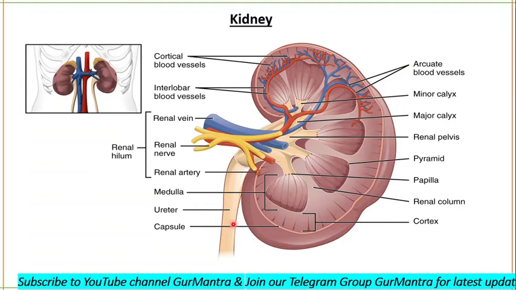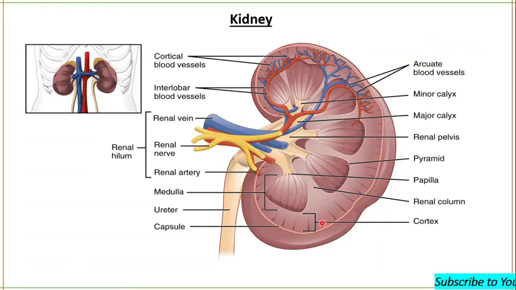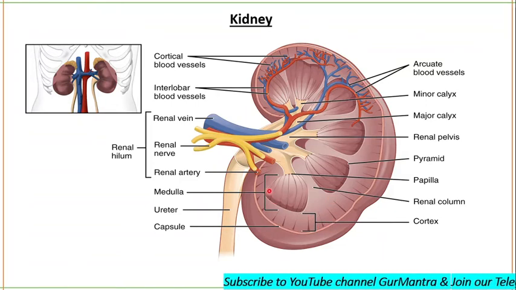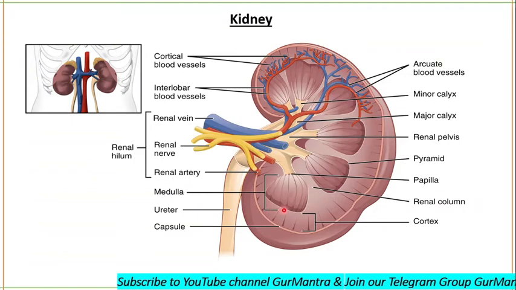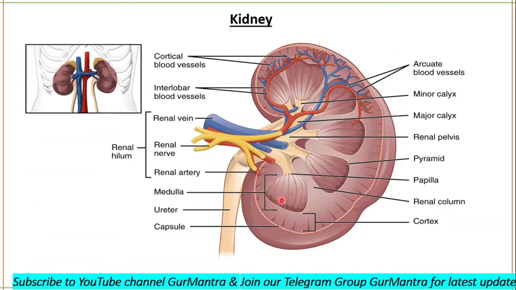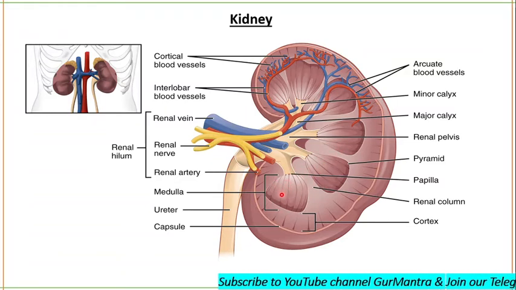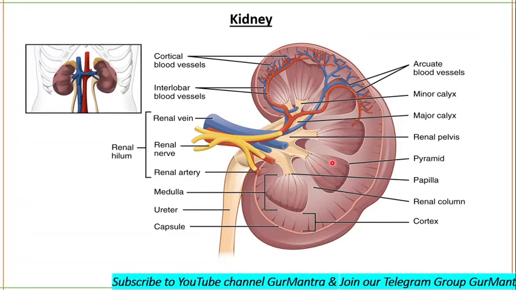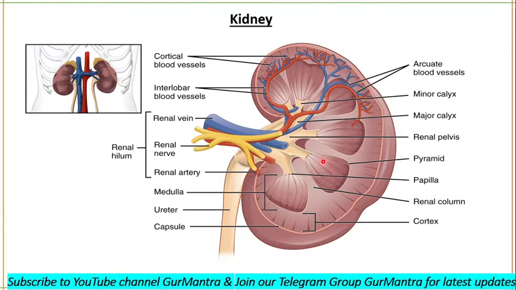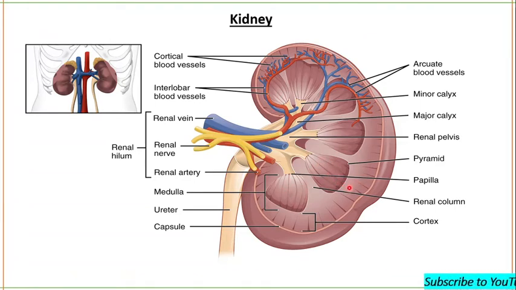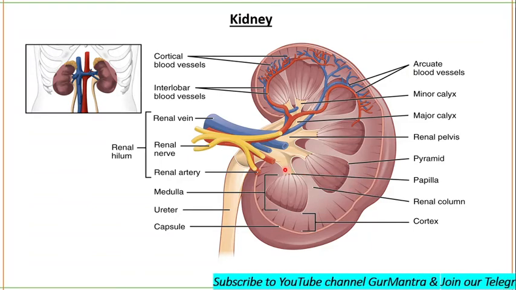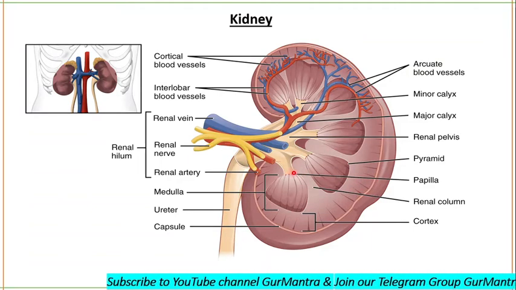Okay, so this is the cortex region. Each kidney is divided into two regions, the cortical region and the medullary region. The renal medulla is the deep reddish-brown inner region. You can see it consists of renal pyramids. These are renal pyramids, and they face toward the cortex. The apex of each pyramid is what we call the papilla.